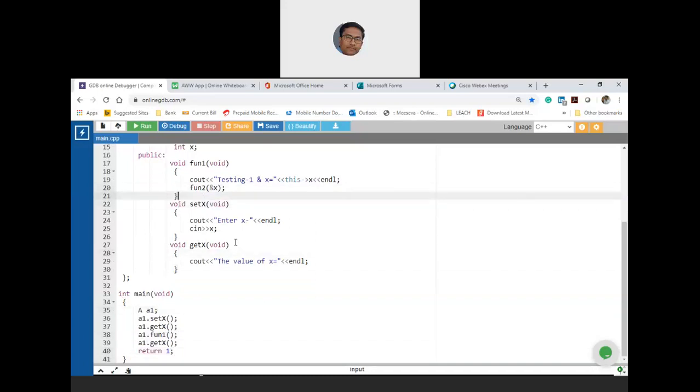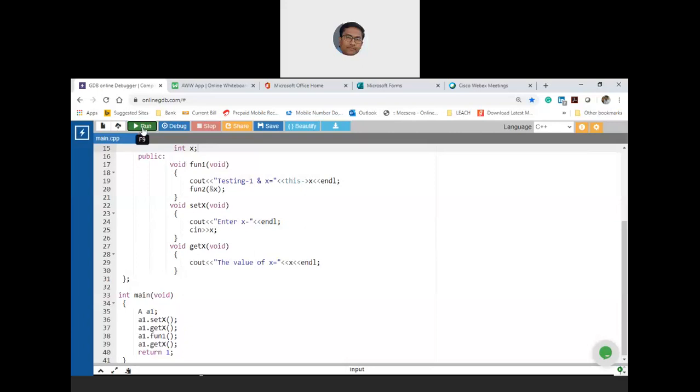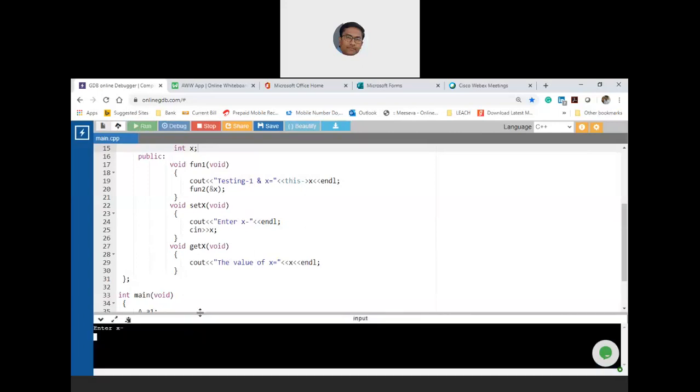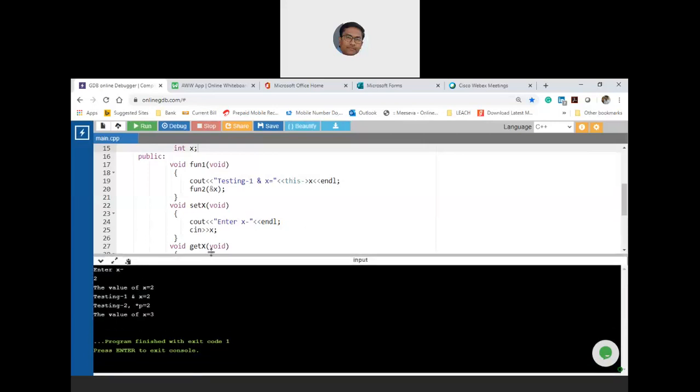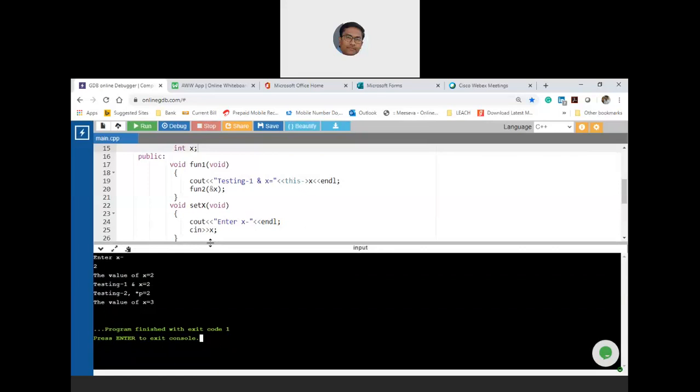In line number 29, we didn't mention this arrow x, sir. Yeah, fine. We'll write x. No problem. Okay. So let us compile this. I'm entering 2. I'm corrupting x. Okay. So one has to be very careful, specifically when you deal with a general function inside a member function as a function call.